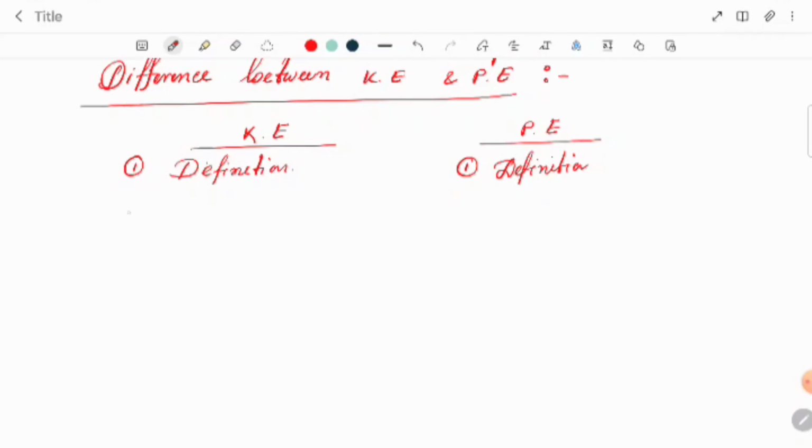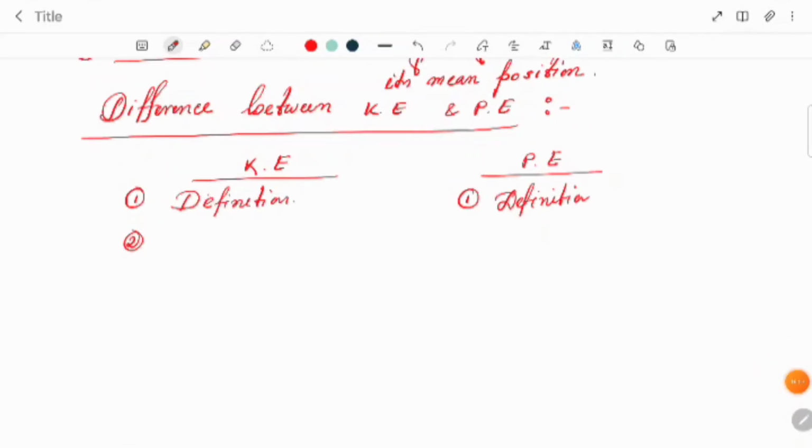Number two, in this case the kinetic energy depends on the velocity or the speed, because the kinetic energy formula is half mv square, so it depends on v or the speed. And potential energy is mgh, so it does not depend on the speed of the body. It depends on the height of the body from the ground state.